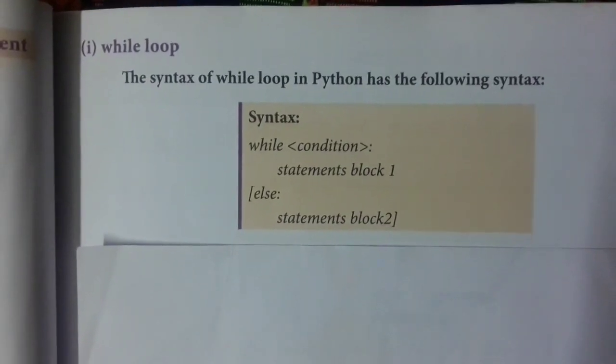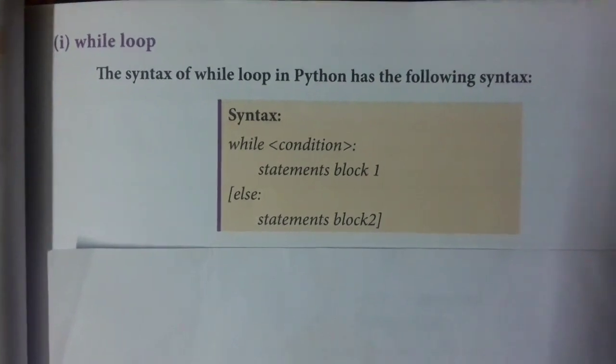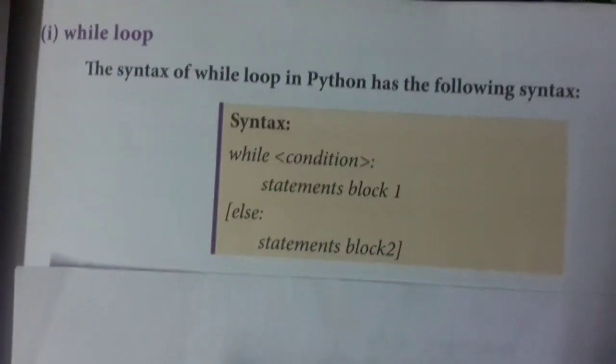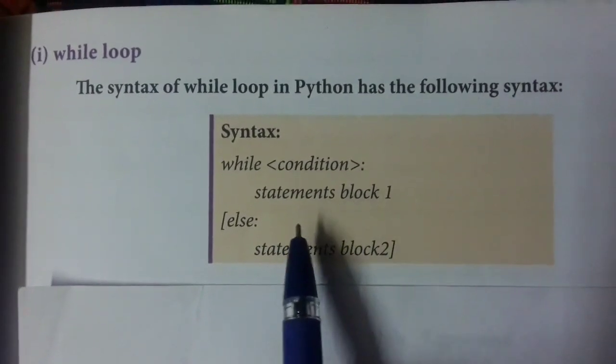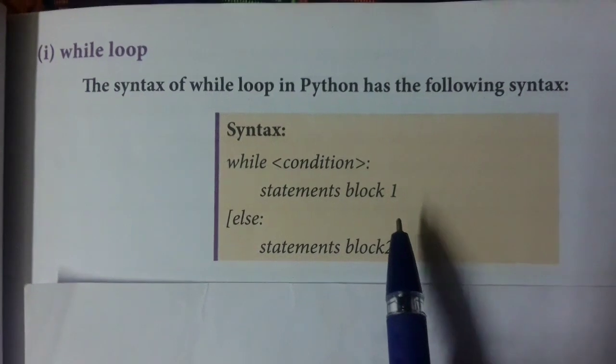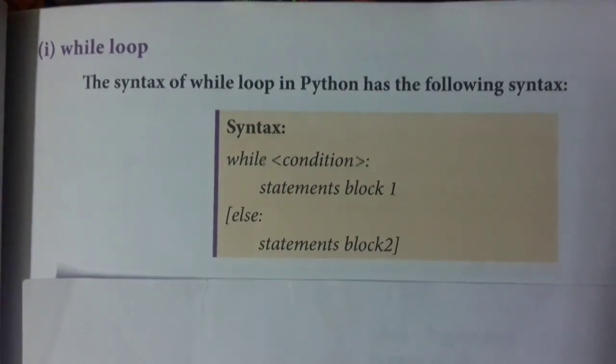First one, we will see the syntax and example for while loop. The syntax for while loop is while condition. If this condition is true, statement block 1 will be executed. Else, statement block 2 will be executed.